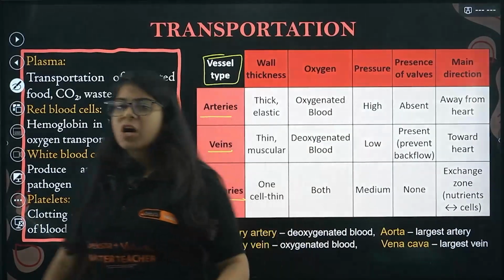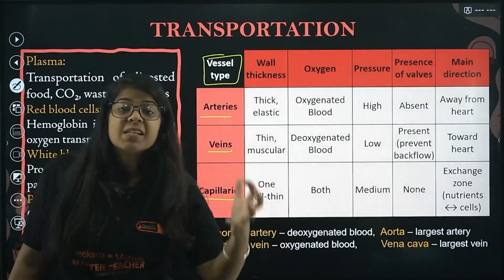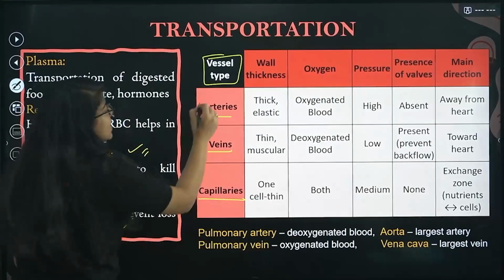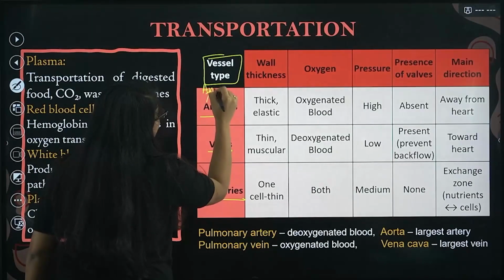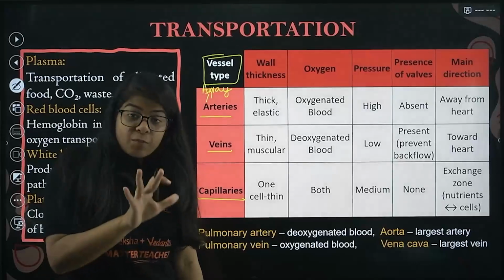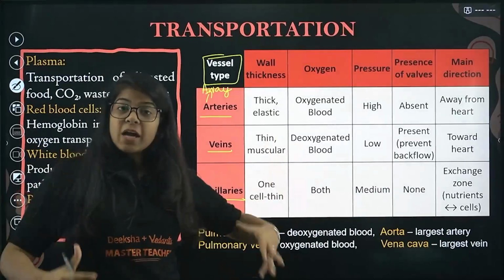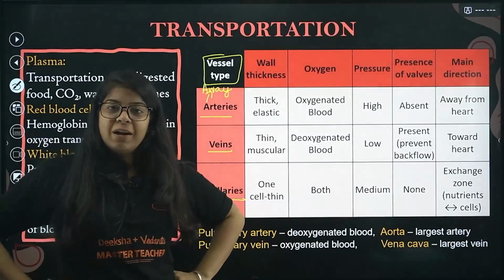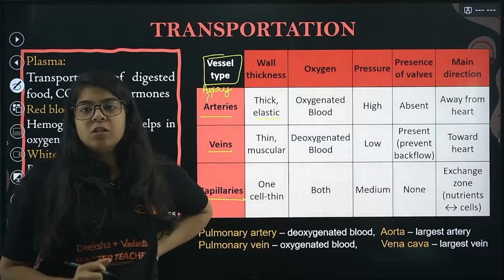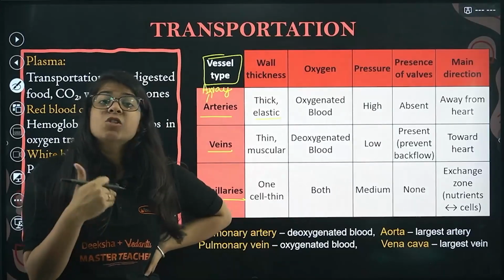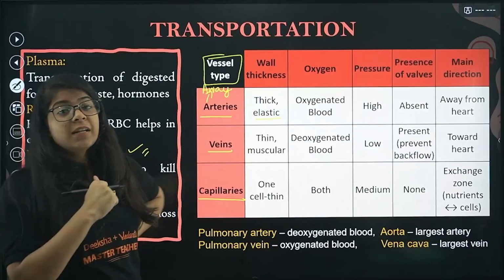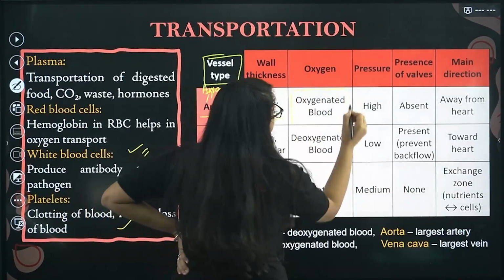Now arteries, bacha, are the vessels which carry blood away from the heart. So artery, from A, you will remember, carries blood away from the heart. So arteries carry pure blood away from the heart, right? So it has thick walls to protect the blood, to transport the blood. It has thick, elastic walls. Inside, it's pure red blood, and that blood has so much oxygen in it, so that's called oxygenated blood.